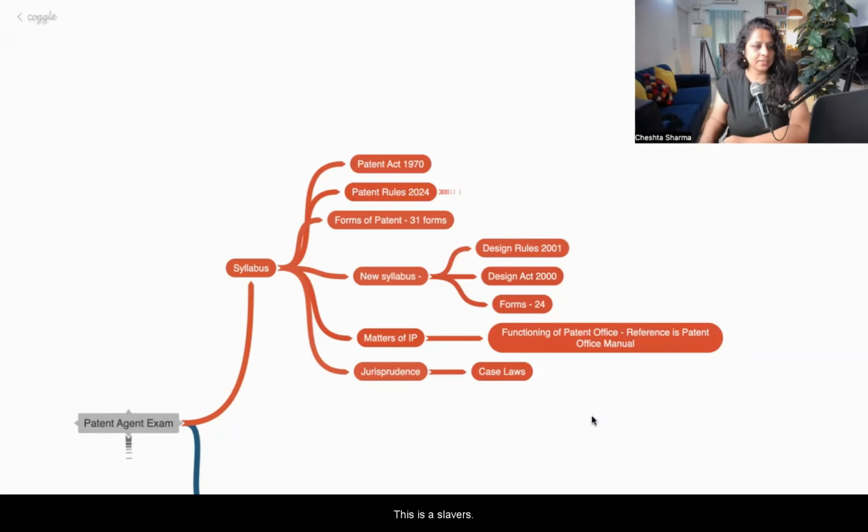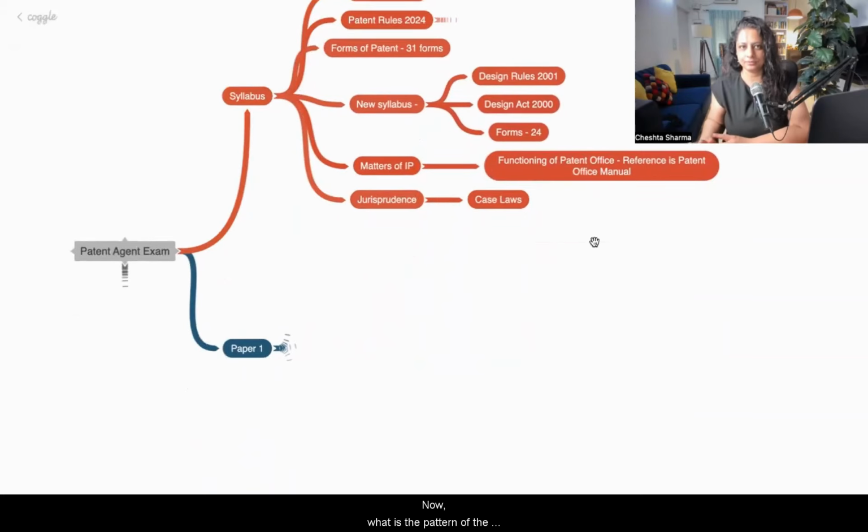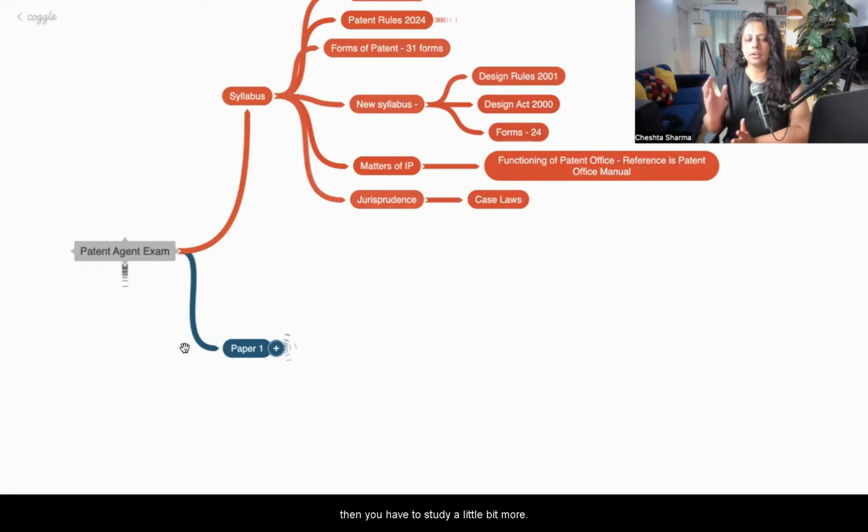Okay, so this is the syllabus. Now, what is the pattern of the question paper? What types of questions are going to come in the exam? There are going to be three papers: paper 1, paper 2, and paper 3. Paper 1 and paper 2 are happening on 5th January 2025. And I want to say that you are at the right point. If you're in my class today, you're at a very good point, because we have good enough time to prepare, especially when the curriculum is changed. When the curriculum is changed, you have to study a little bit more.